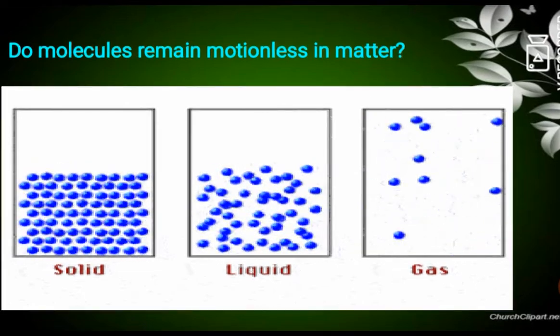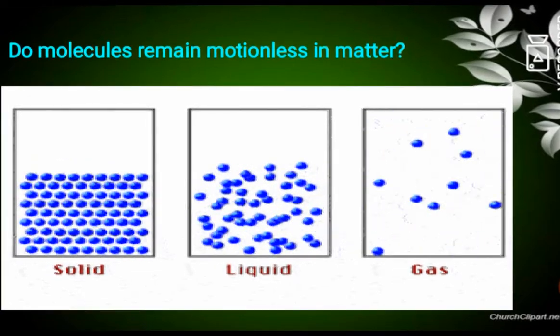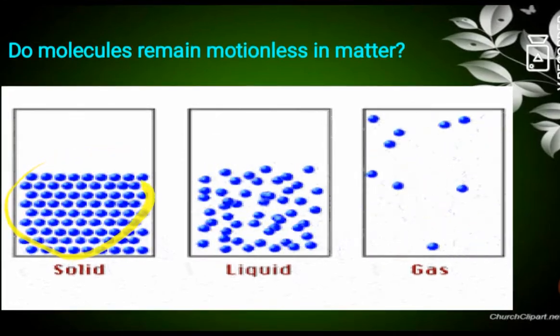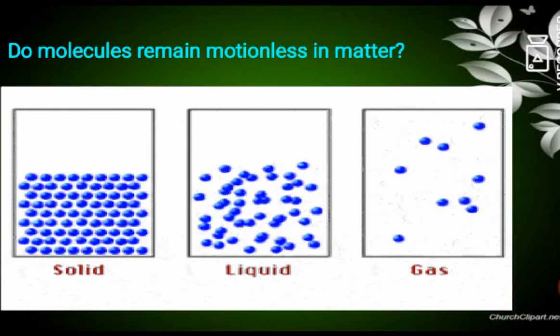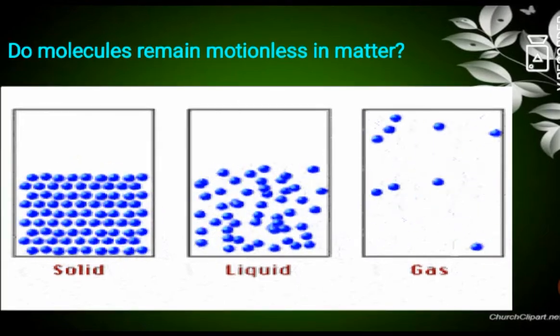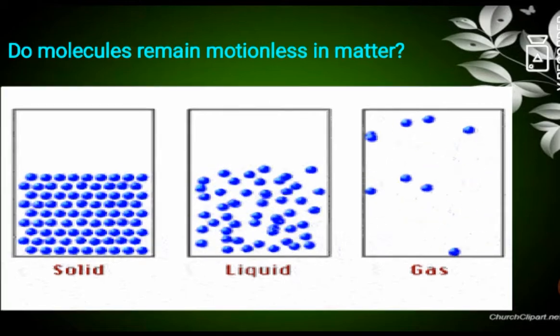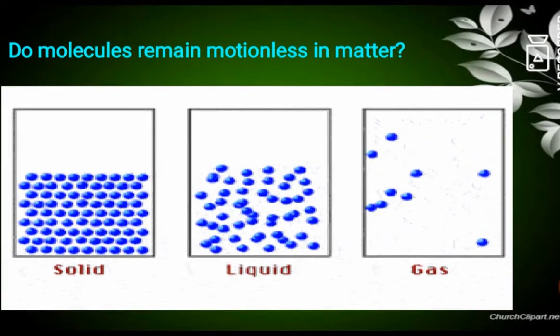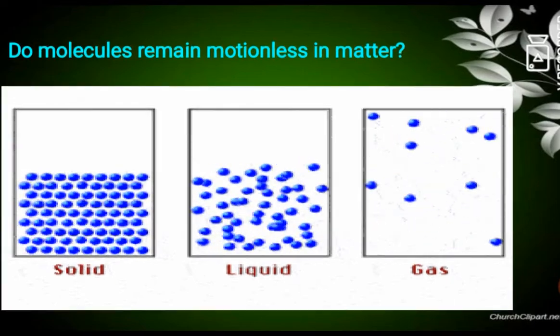The molecules of solid are held together and they keep vibrating, but they do not move far away. Here you can see they are just vibrating in solid. In the case of liquid and gases, they are held loosely, so they move from one place to another.